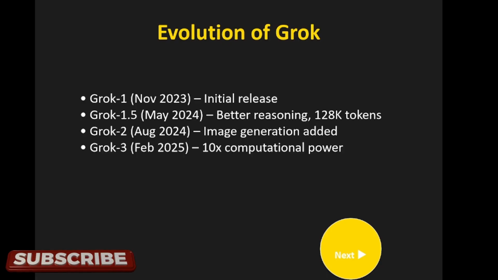Grok 1 started in November 2023. That was the initial version, the initial release actually. Now Grok 1.5 was in May 2024 with better reasoning and 128k tokens. 128k tokens, a token is nothing but a unit of text actually. So it can take as input 128,000 tokens of text. So a huge amount of input we can provide.